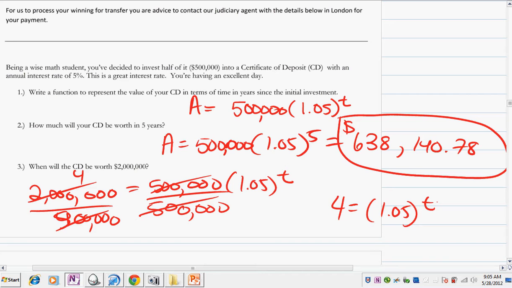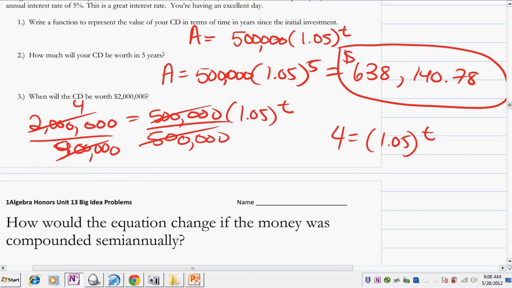So I can play around with some numbers. 1.05 raised to the 8, not even close. 1.05 raised to the 30. That's 4.32. 1.05 raised to the 35. Sorry, too high. 1.05 raised to the 25. 3.38. So it's between 25 and 30. We know that. To get more specific, I'll just keep climbing up. 1.05 raised to the 26 and see which one gets me closest to 4 without going over.